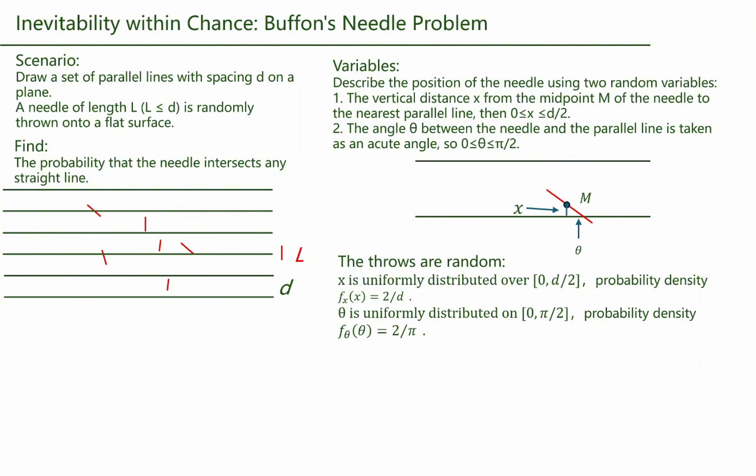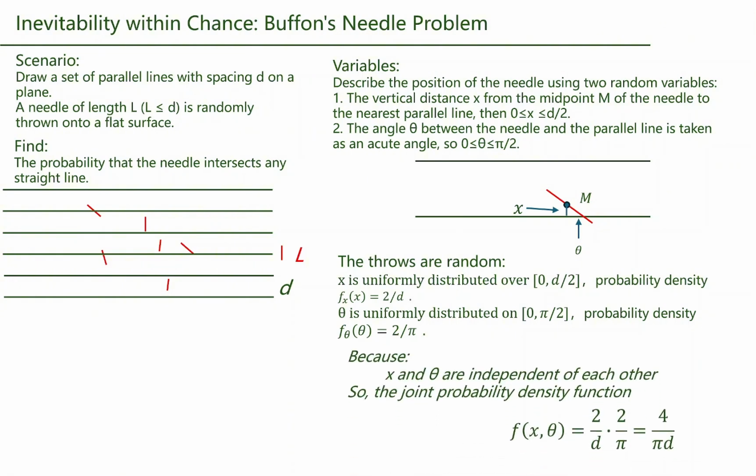All needle drops happen randomly. X has uniform distribution from 0 to d/2. Its probability density function equals 2 divided by d. Similarly, theta follows uniform distribution from 0 to pi/2. Its PDF is 2/pi. X and theta are independent. We can therefore write their joint probability density function.